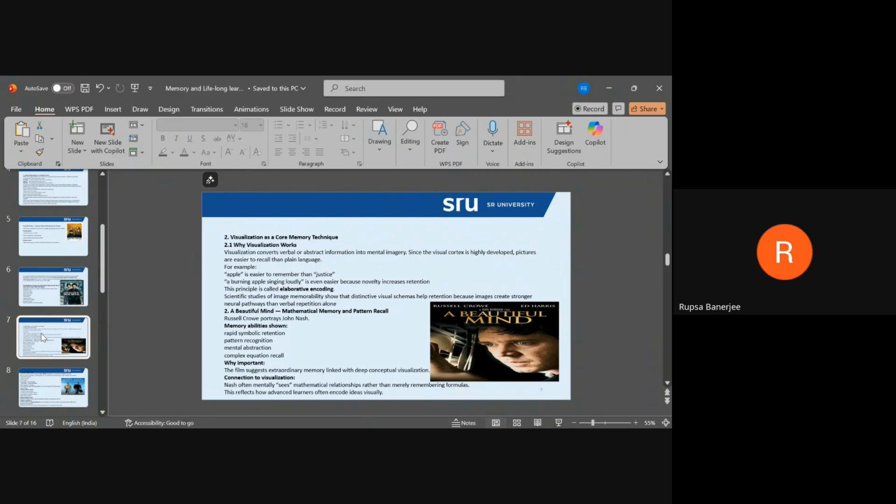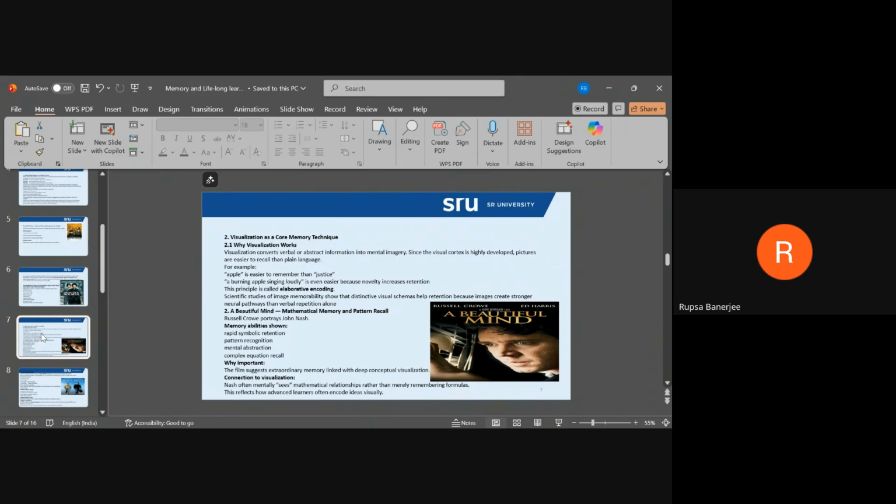Okay, so I'm just going to read my bit out. It says Russell Crowe portrays John Nash's memory abilities.